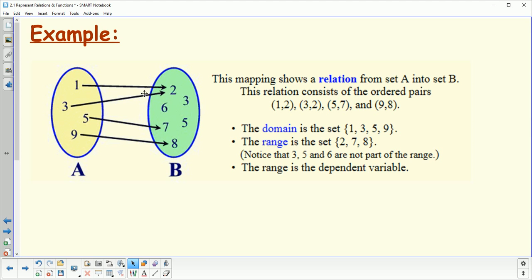Now you'll notice here that both 1 and 3 map to 2. It's okay for one output to have two different inputs as long as our domain only has each one once. And you can see that here we didn't list any of them twice, whereas 2 we could have listed twice.